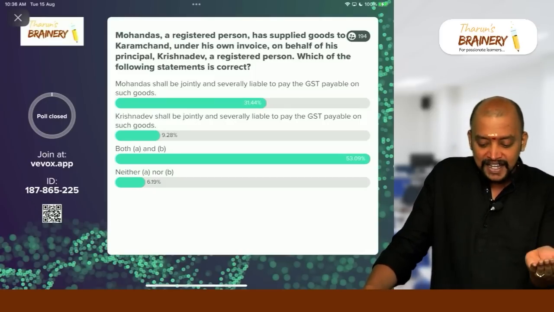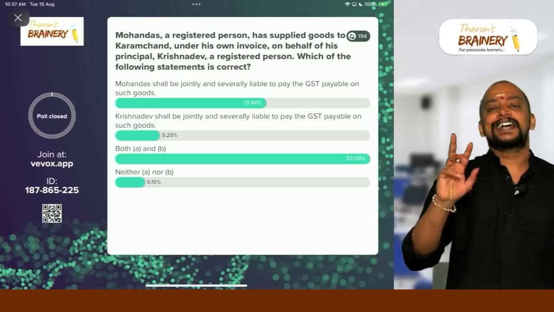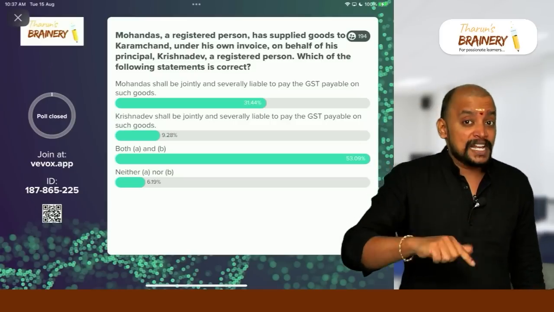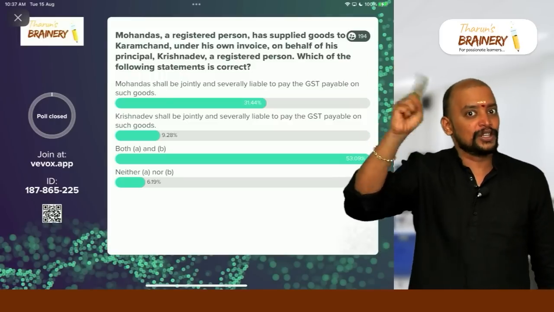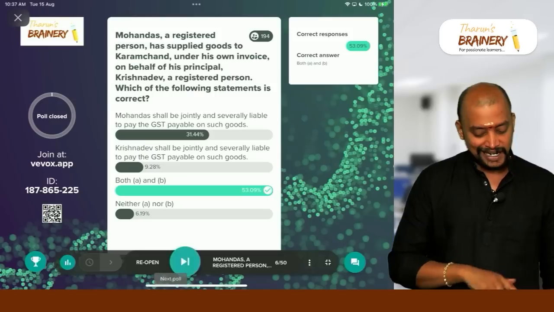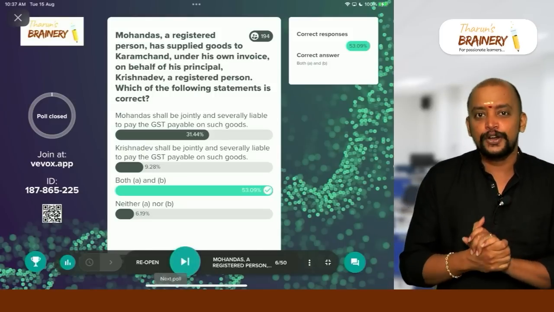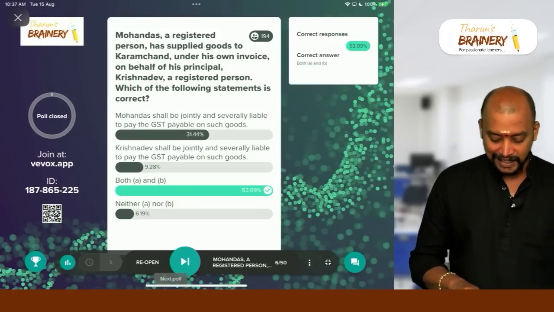Yes, clearly given, on behalf of his principal Krishnadev. So both are jointly and severally liable. So both A and B is the correct answer. Keep it up. Very good. So the majority answered it correctly. Both A and B is the correct answer.